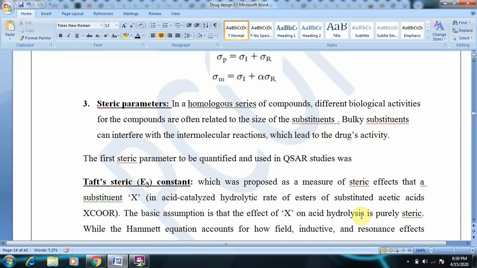Obviously, if you are substituting it with an X group, it must have some bulkiness. And what is its bulkiness effect on hydrolysis? We will be studying under the Taft steric constant.